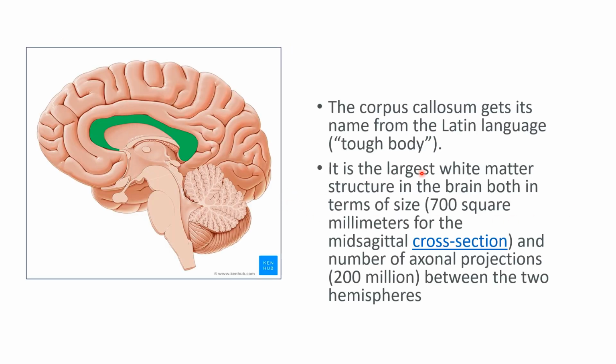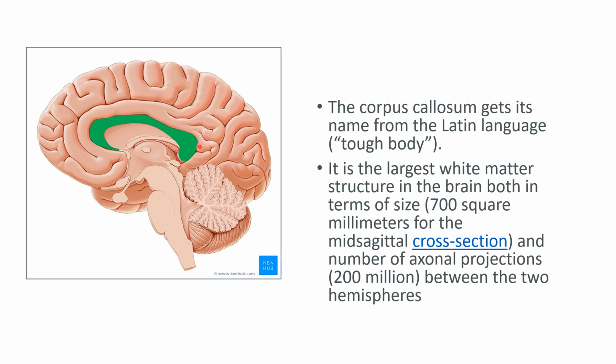First coming to corpus callosum. Why this name is like this means it is a tough body. In Latin language, corpus callosum means tough body. So this name is coming from Latin. It is the largest white matter structure in the brain, both in terms of size, that is in the cross section mid-sagittal, it is measuring about 700 square millimeters, and 200 million axonal projections will be there between the two hemispheres. So it is the largest white matter structure.